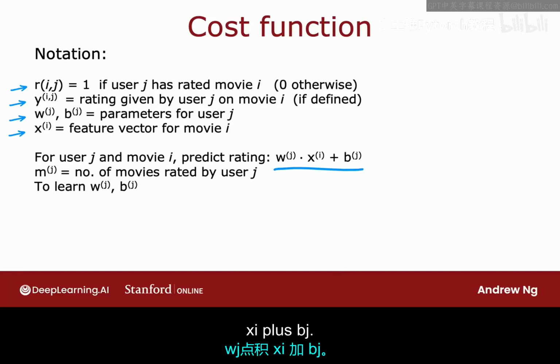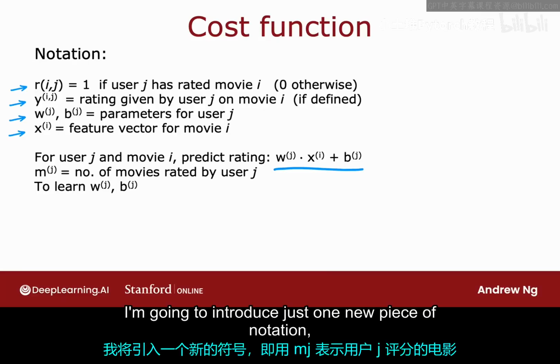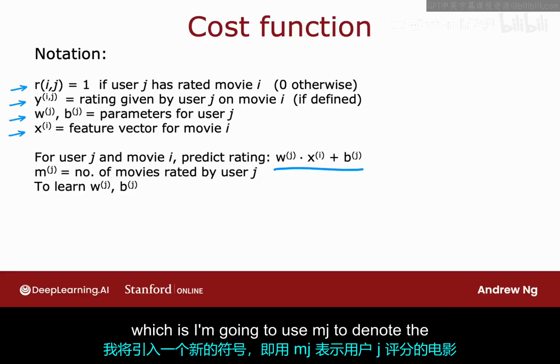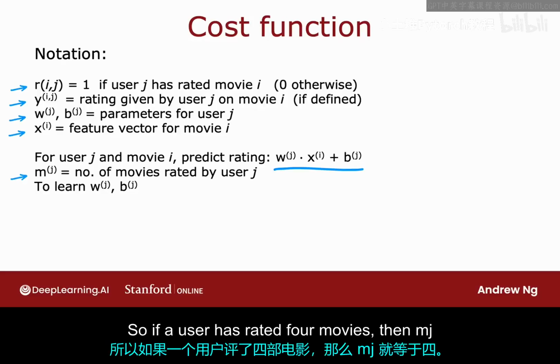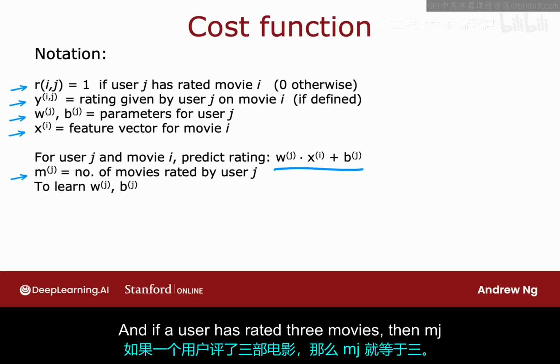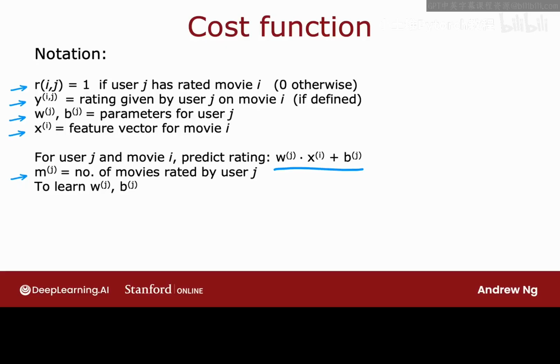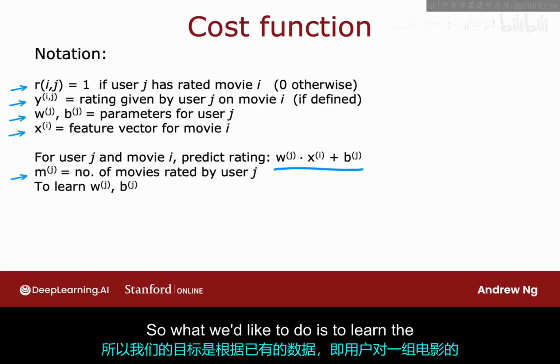wj dot xi plus bj. I'm going to introduce just one new piece of notation, which is I'm going to use mj to denote the number of movies rated by user j. So if a user has rated 4 movies, then mj would be equal to 4. And if a user has rated 3 movies, then mj would be equal to 3. So what we'd like to do is to learn the parameters wj and bj given the data that we have.